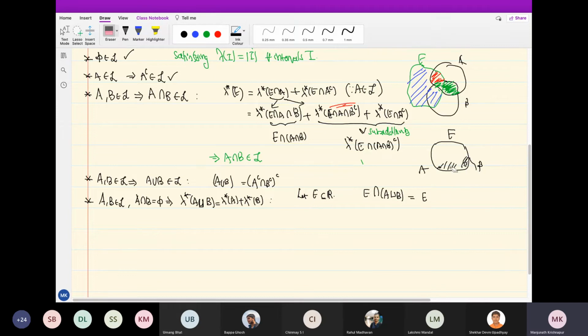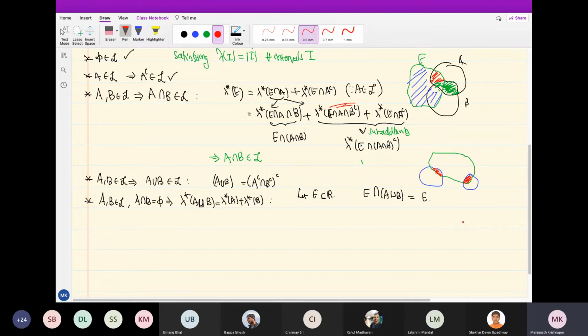So this is not the picture. So what I have is A, B, and then some set E which overlaps both. The part of E which intersects the union of A and B is this as well as this, and they are disjoint. So that's what I want to write here.